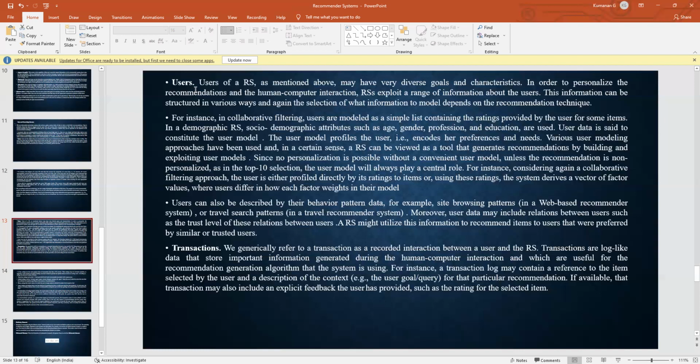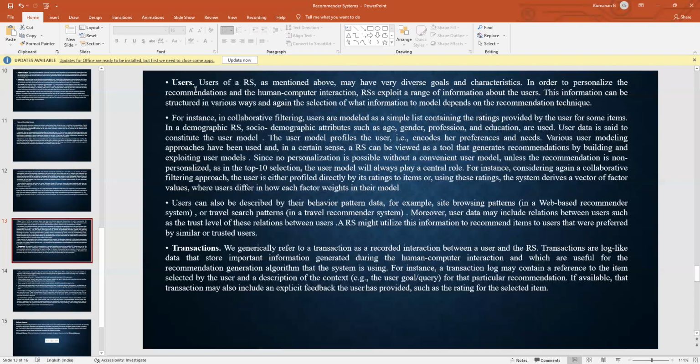Users can also be described by behavior pattern data, for example, site browsing patterns in a web-based recommender system, or travel search patterns in a travel recommender system. Moreover, user data may include relations between users, such as the trust level of this relation. A recommender system might utilize this information to recommend items to users that were preferred by similar or trusted users.